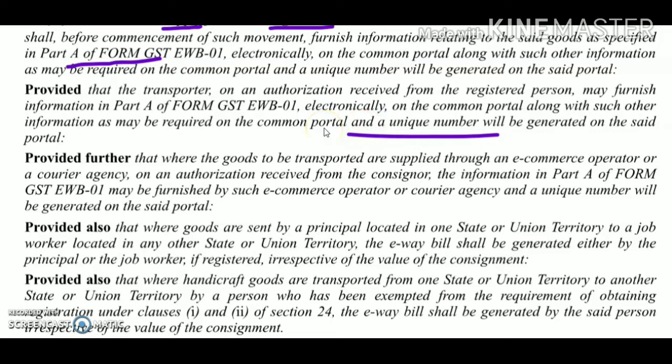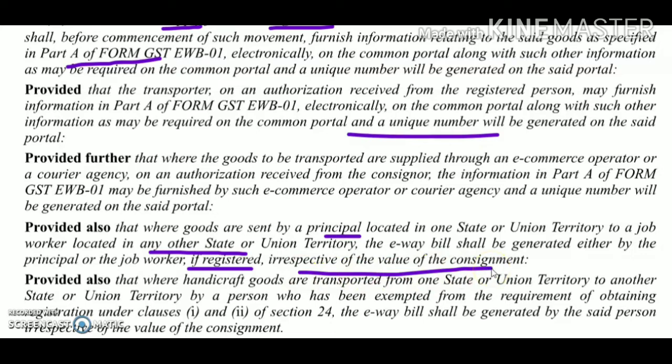Now, if goods are sent by a principal to a job worker for the purpose of job work in any other state or union territory, then in such case an e-way bill is required to be generated by the principal or the job worker, if registered, irrespective of the value of the consignment.